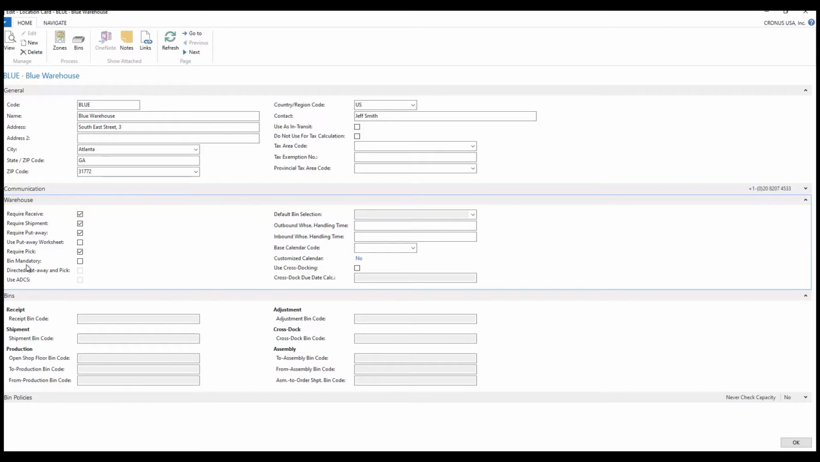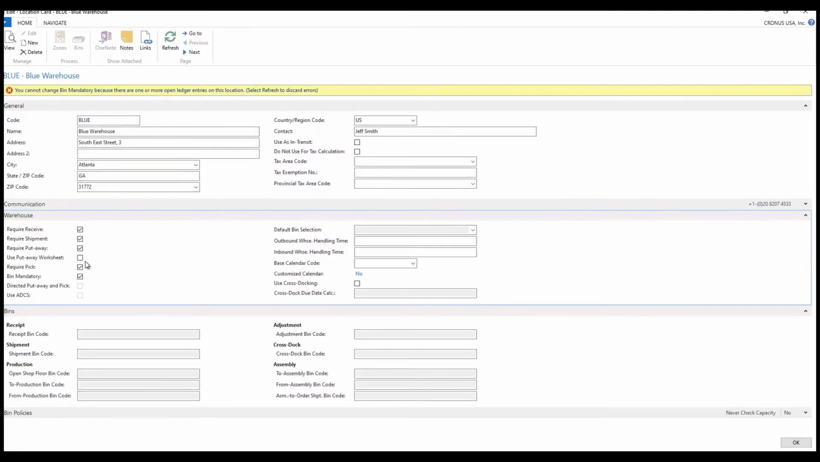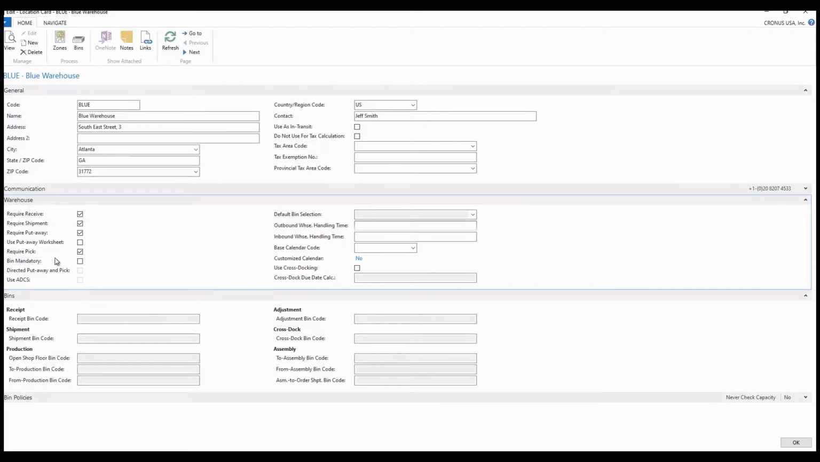What I can't change is this bin mandatory because there have already been transactions here. And as you can see, this gives me an error. It says there are one or more ledger entries here. So I can't make this change to bins being mandatory after I start using the warehouse. But the other options are available to change on the fly, depending upon whether or not you like the configuration you have or you don't. You can go in and customize these to suit your needs on the fly.